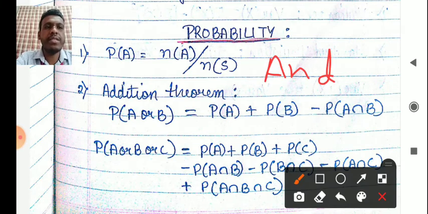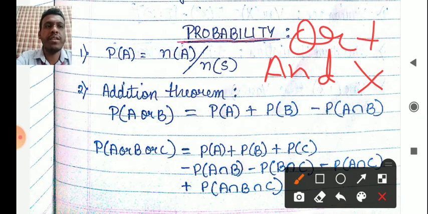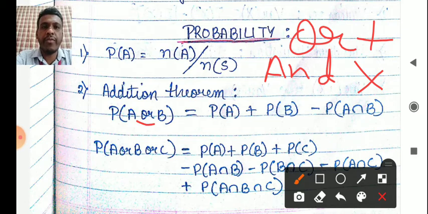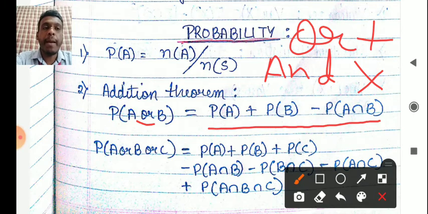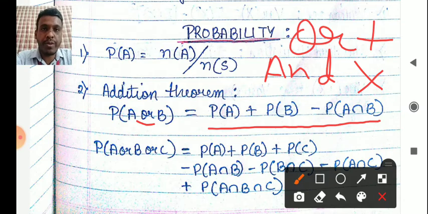And means multiplication, or means addition. So this is all. So probability of A or B, event A happening or event B happening, is equal to probability of A plus probability of B minus probability of A intersection B. How this formula has to be used, we'll see when solving the problems.